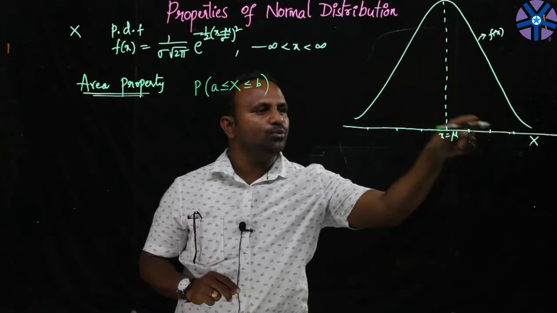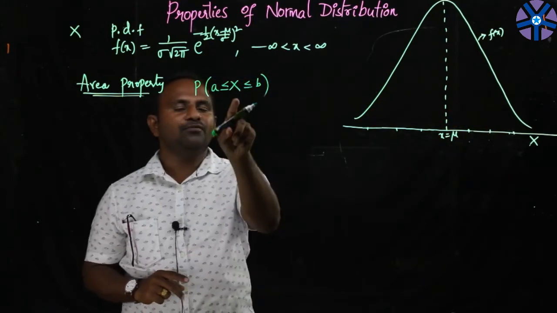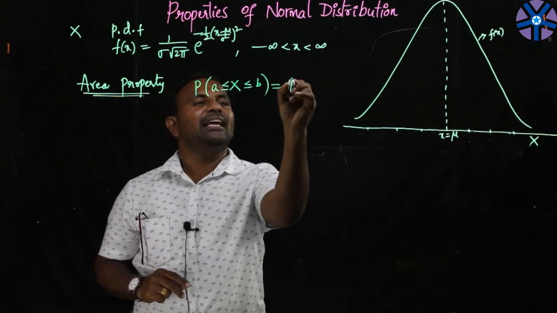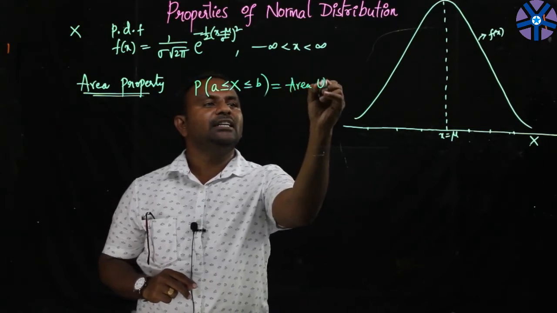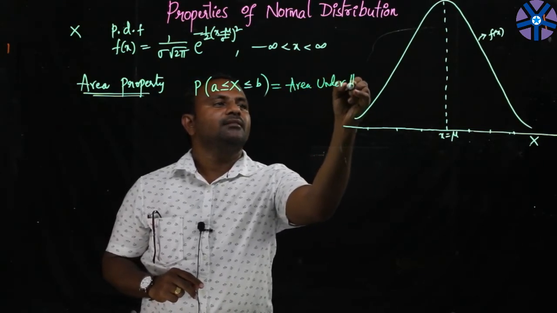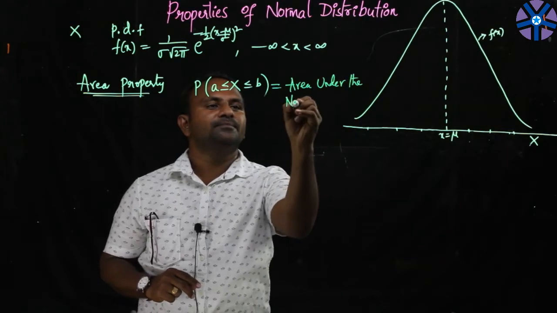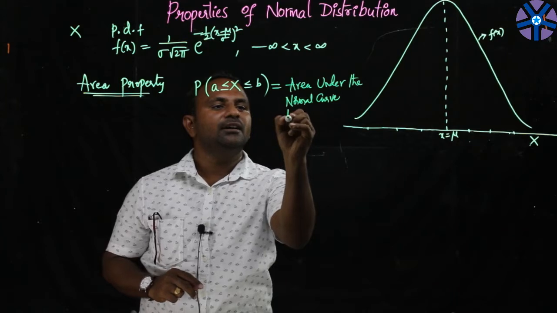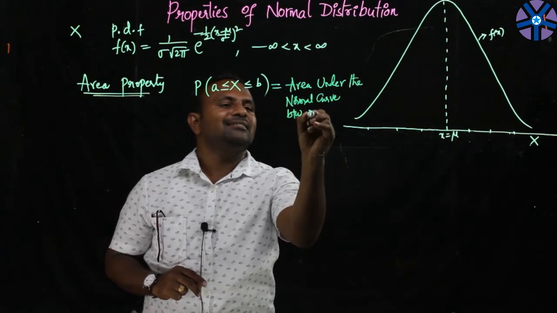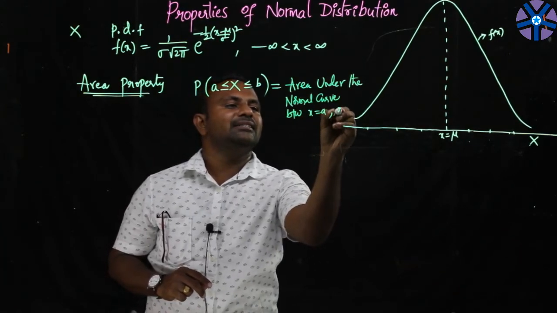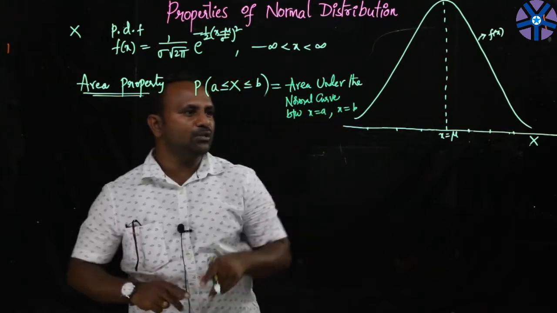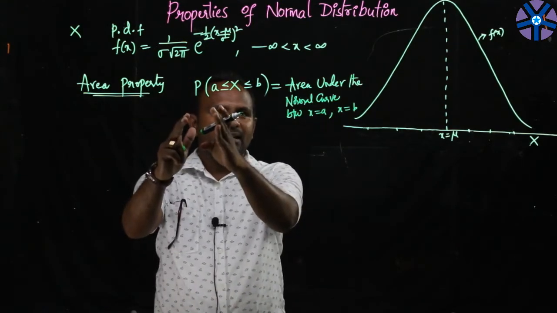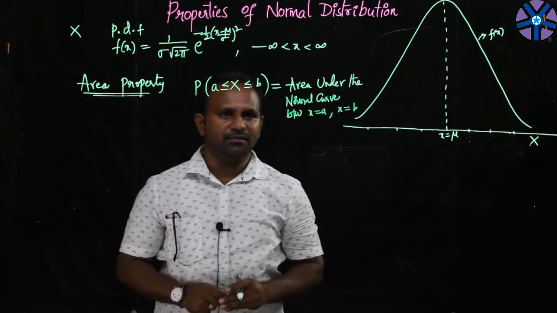In between these two ordinates, we need to find the area, the probability. This probability is nothing but the area under the normal curve between the ordinates x is equal to a and x is equal to b.